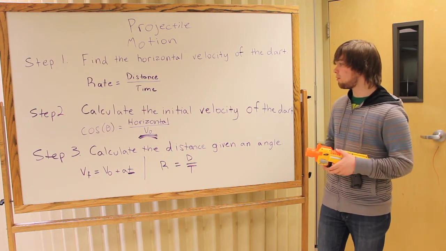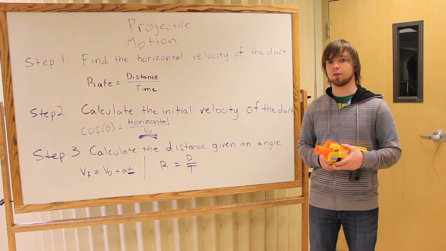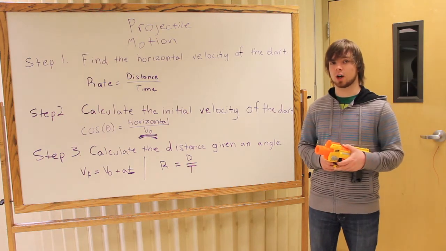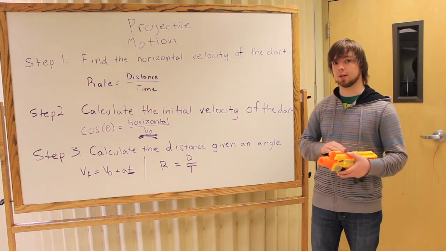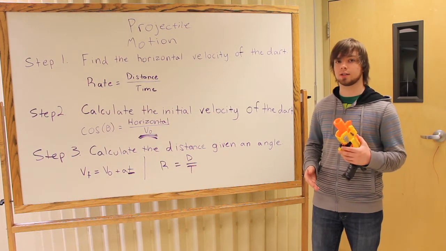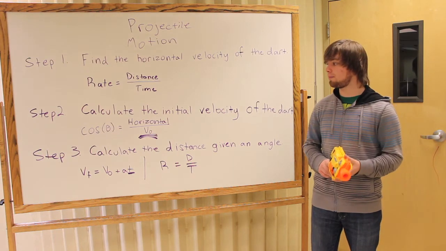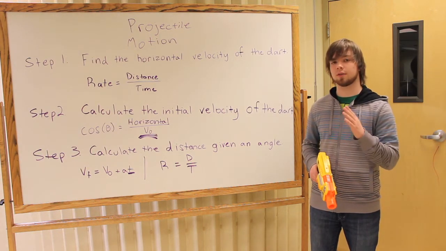If you remember from trigonometry, the cosine of an angle is equal to its adjacent side over its hypotenuse side. In this case, the sides of the triangle are going to be the velocities of the dart. The horizontal velocity is going to be the adjacent side, and the initial velocity of the dart is going to be the hypotenuse. So given the angle and the horizontal velocity, we can find out the initial velocity.